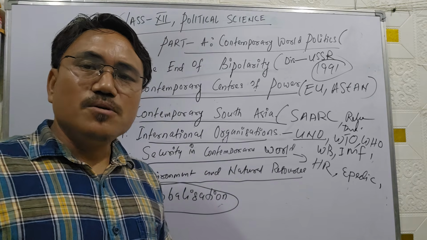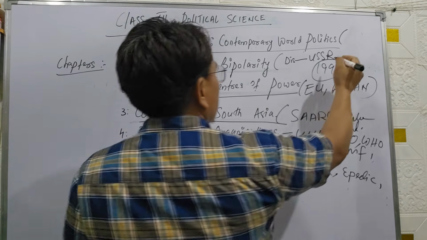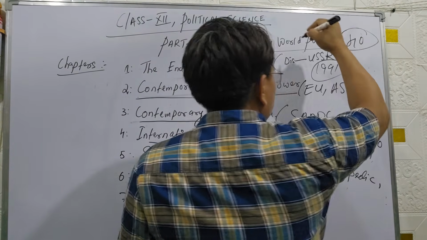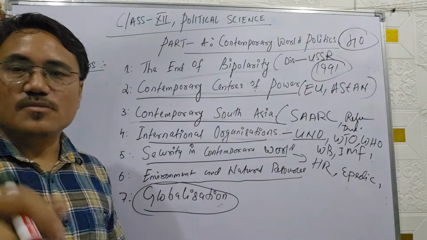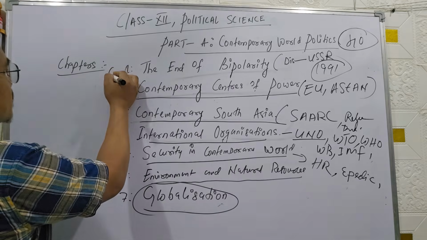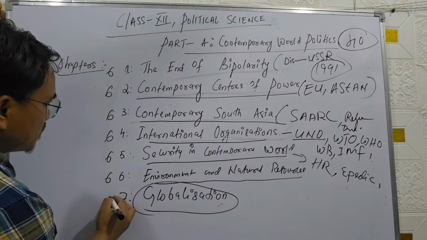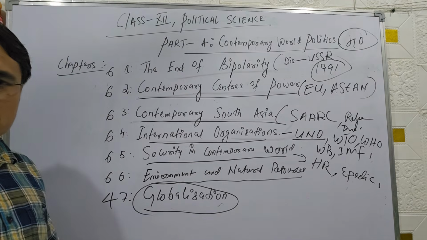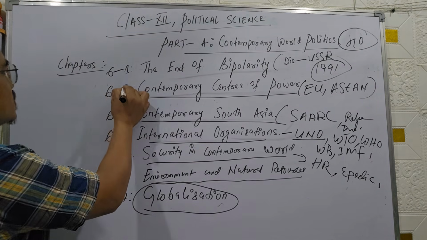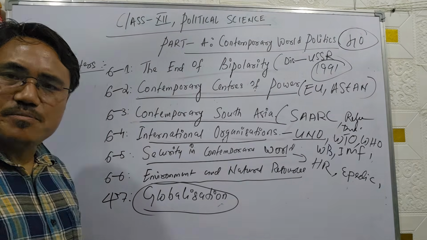And if we're talking about the marking distribution, as I already told you, we have 40 marks in this part, and in each unit we are getting 6 marks, 6, 6, 6, 6, 6, and the last one is 4 marks. According to this marking system, you have to prepare yourself.